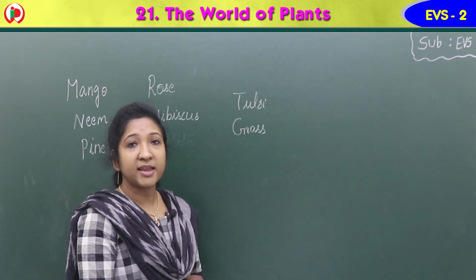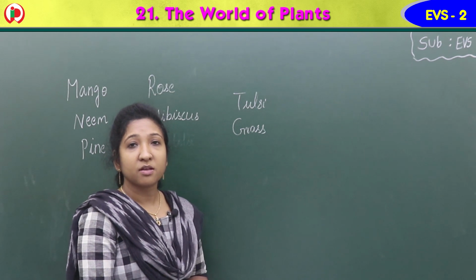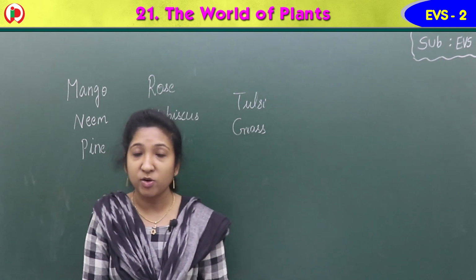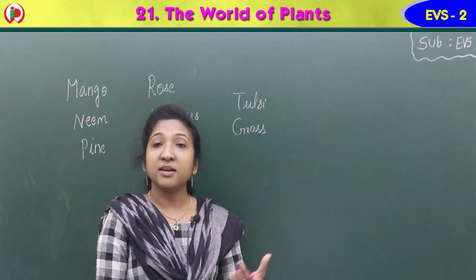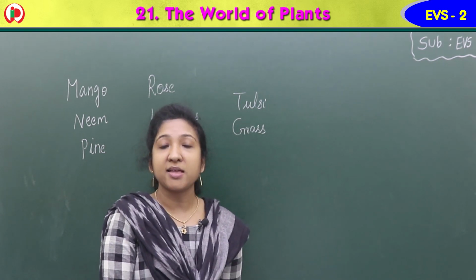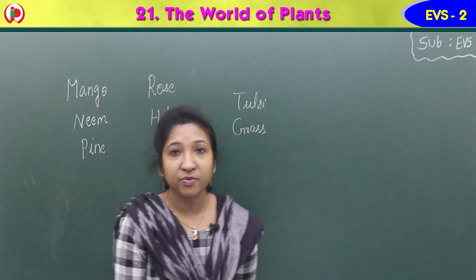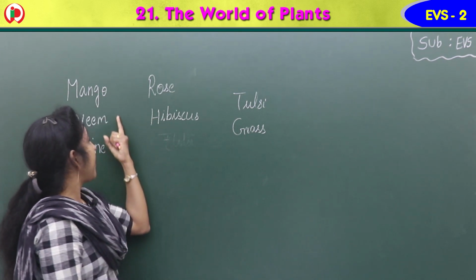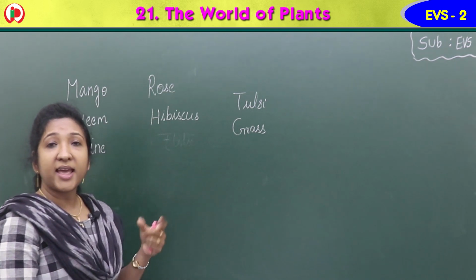So we can see many types of plants and trees around us. Different types of trees and plants, isn't it? Yes or no? Yes. So this mango tree, neem tree and all, they are trees.